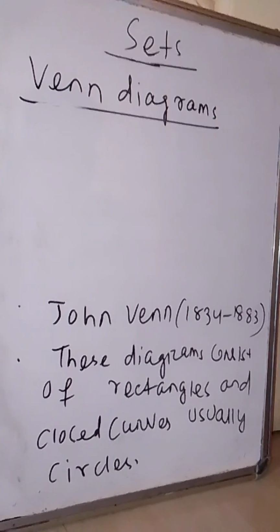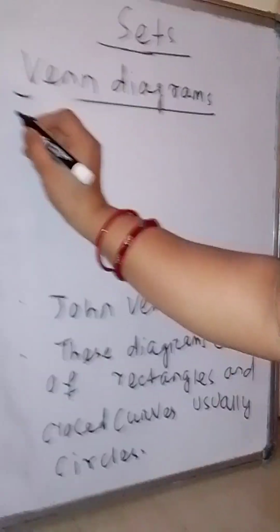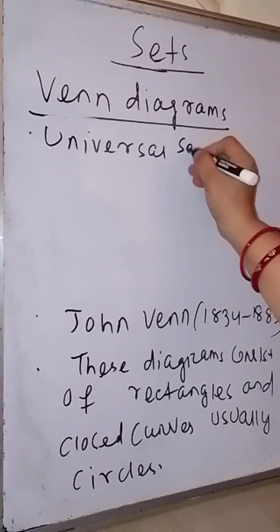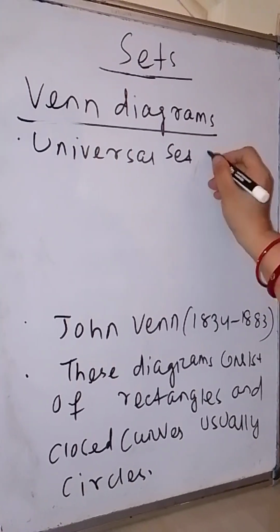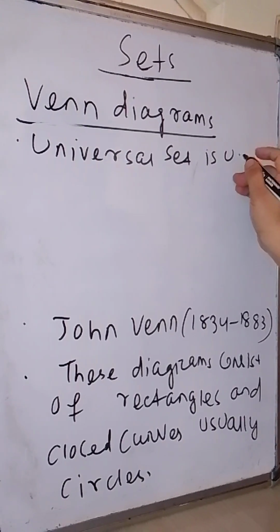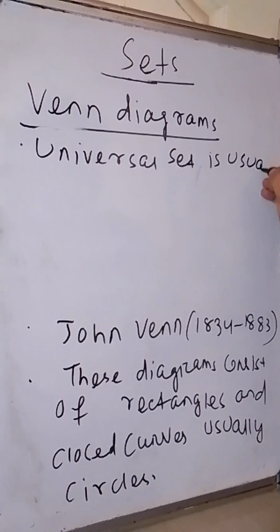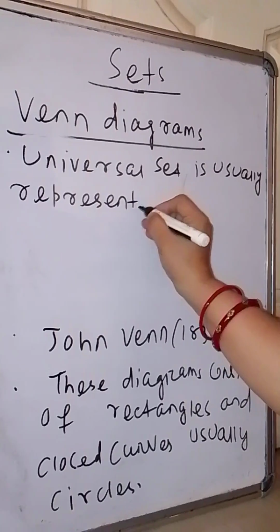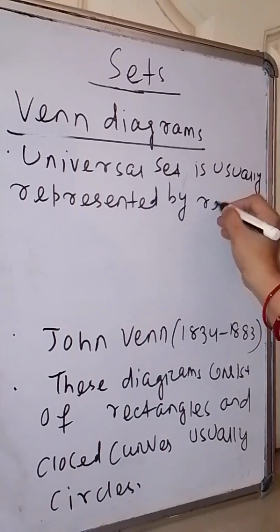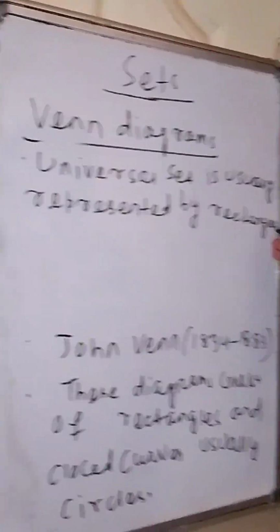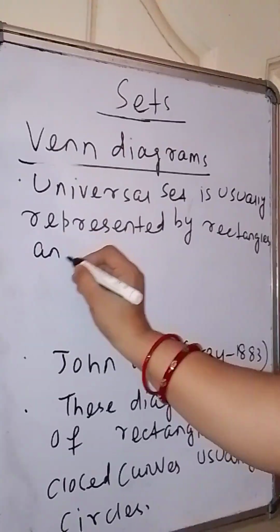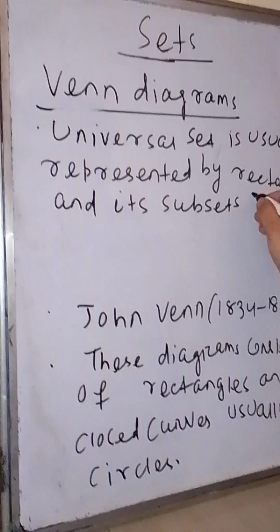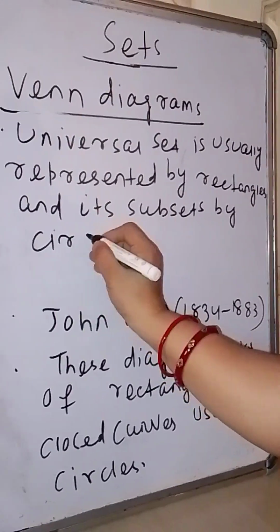The universal set is usually represented by rectangles and its subsets by circles.